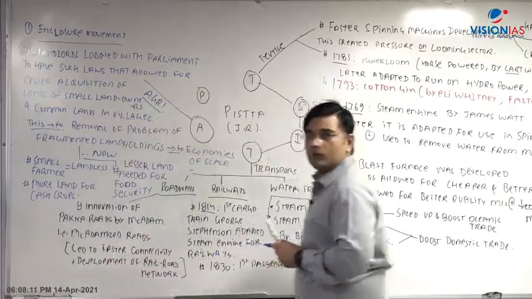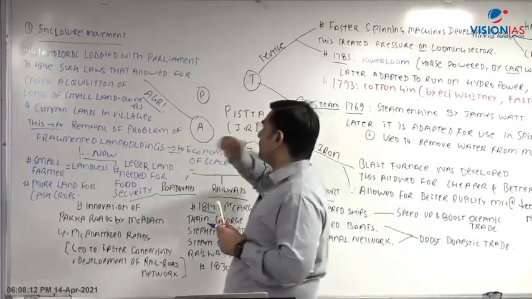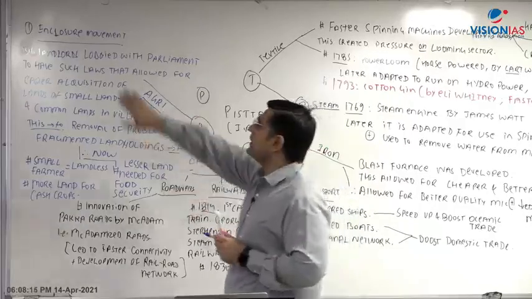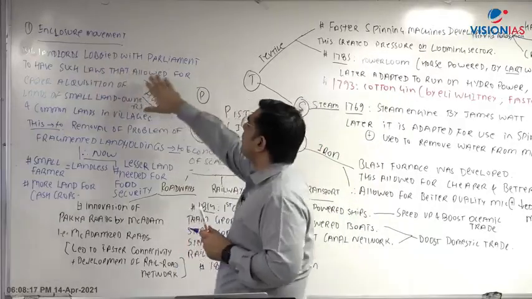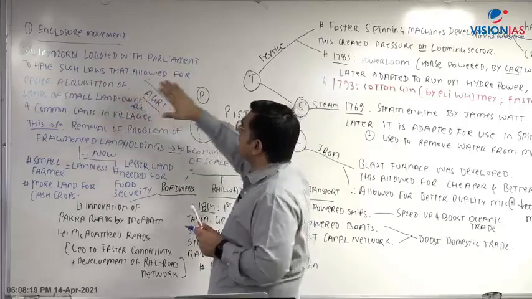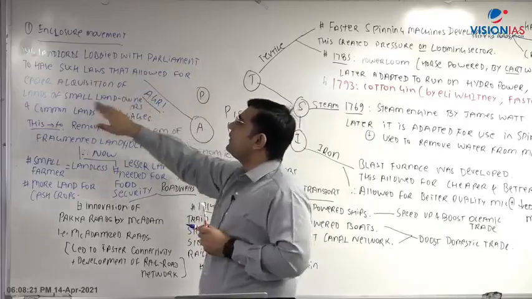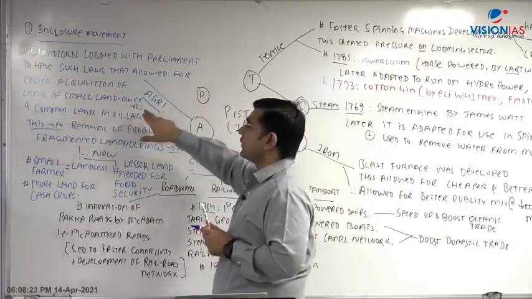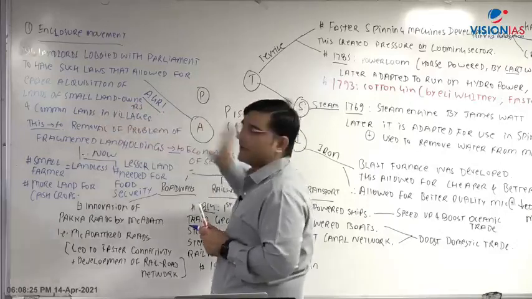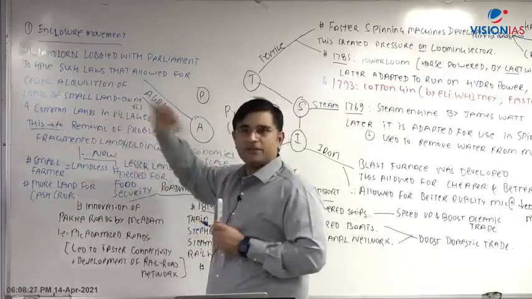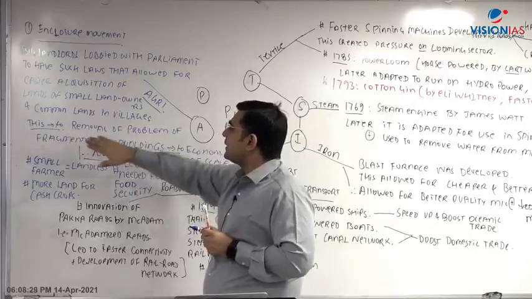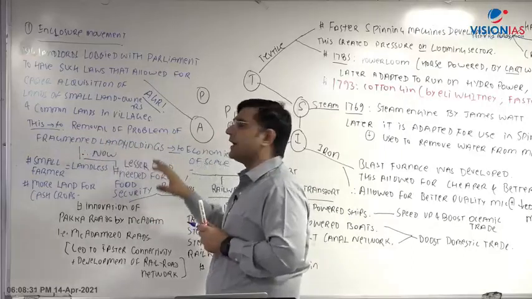So basically now what is happening is this. क्या क्या लिखा है मैंने देखो. So this is the agriculture sector. In the enclosure movement, the big landlords lobbied with the parliament to have such laws that allowed for easier acquisition of lands of small landowners and common lands in the villages. Right? तो इस तरीके से इनके पास ज्यादा लैंड आ गया. इससे क्या हुआ? This led to removal of the problem of fragmented land holdings.